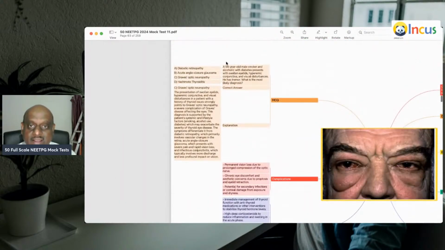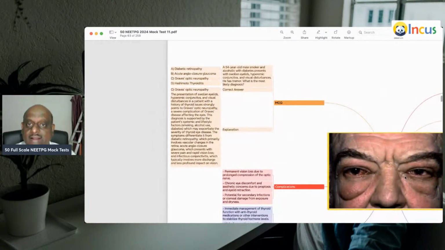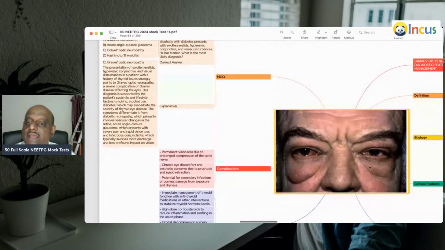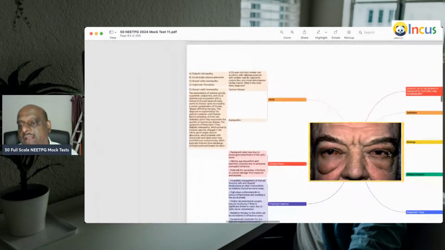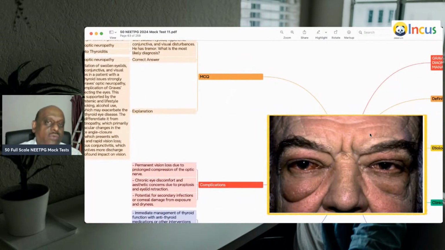Papilledema. A 54-year-old male smoker, alcoholic with diabetes, with swollen eyelids, hyperemic conjunctiva, visual disturbances, he has got tremor. So it is thyrotoxicosis with Graves ophthalmopathy is what you need to recognize. Any thyrotoxicosis is not called Graves unless the ophthalmopathy is associated with the clinically found hyperthyroidism, then only that hyperthyroidism can be ascribed to Graves. That's what you need to remember.